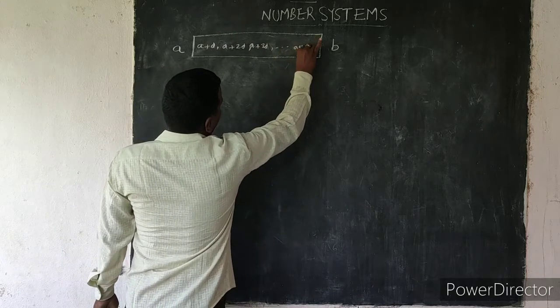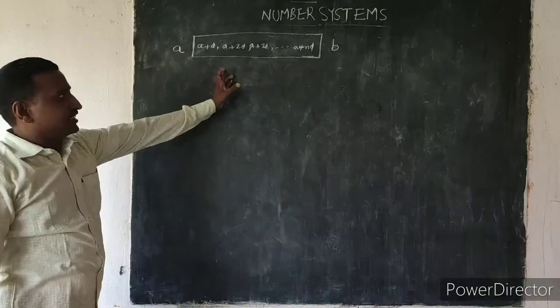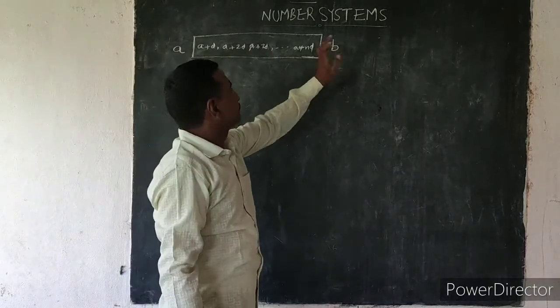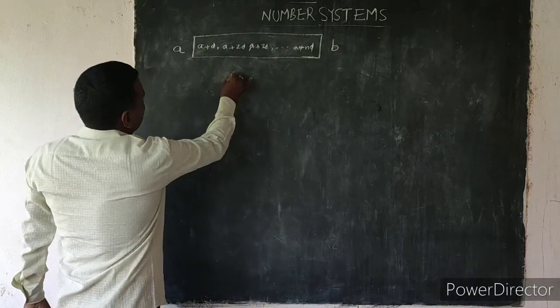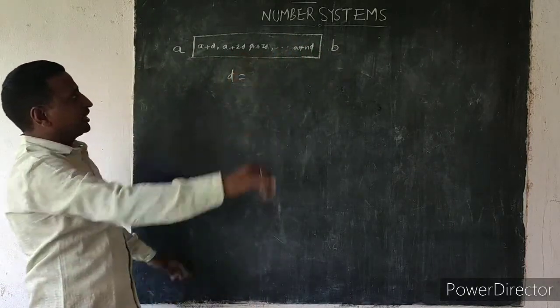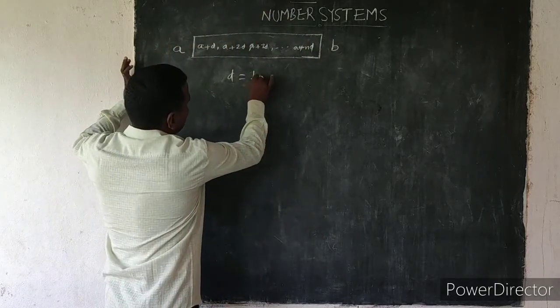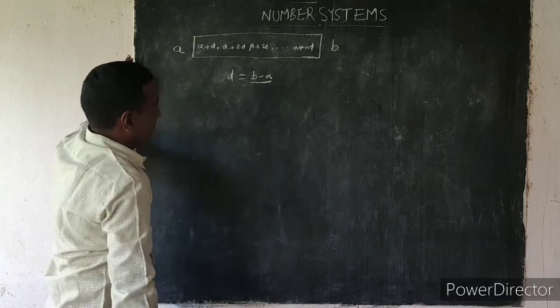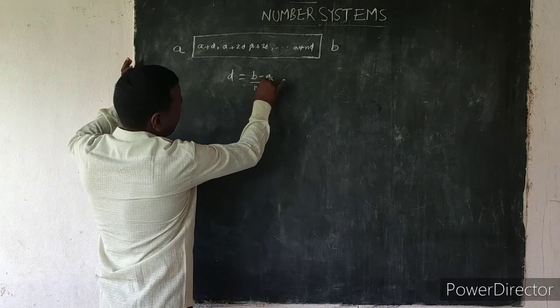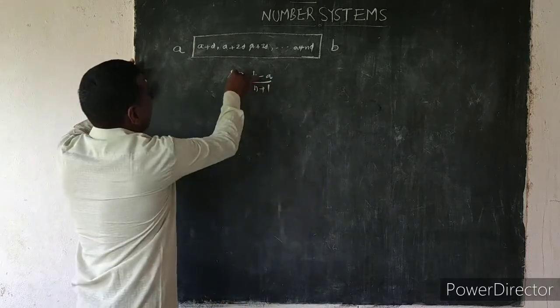These are the rational numbers between A and B, where D equals B minus A by n plus 1.